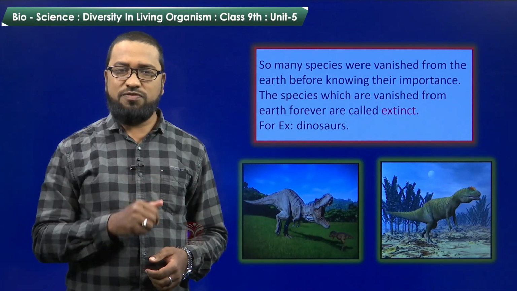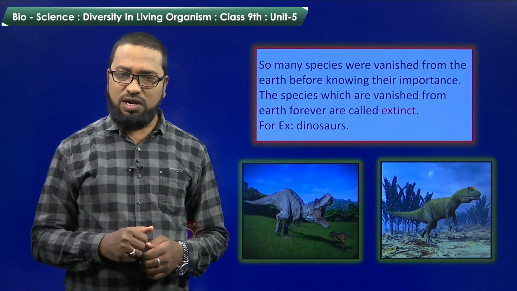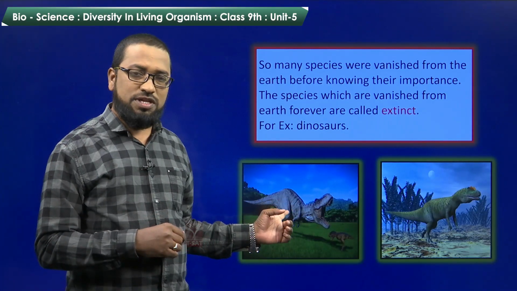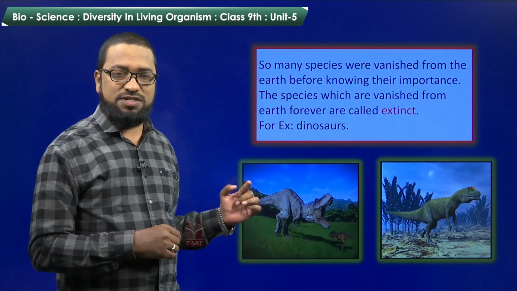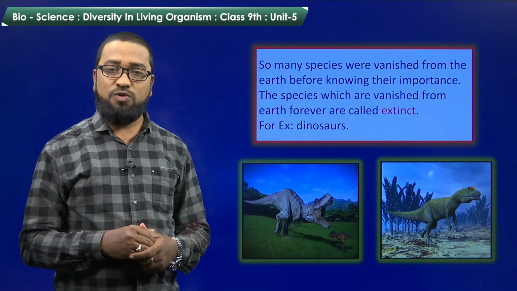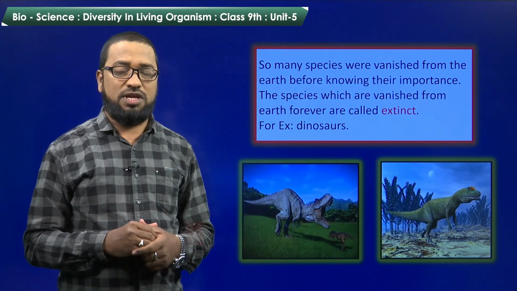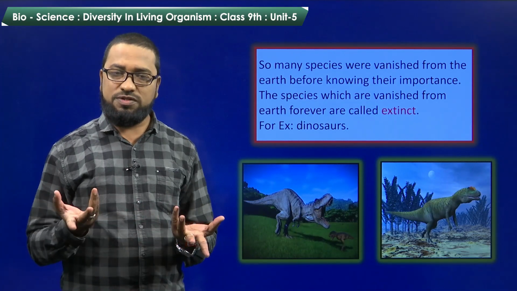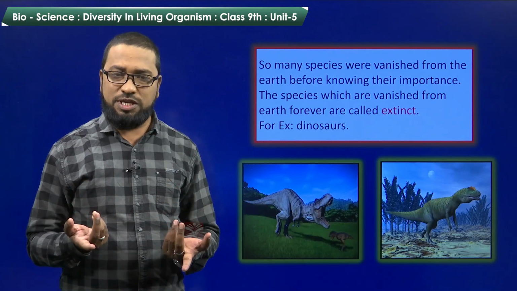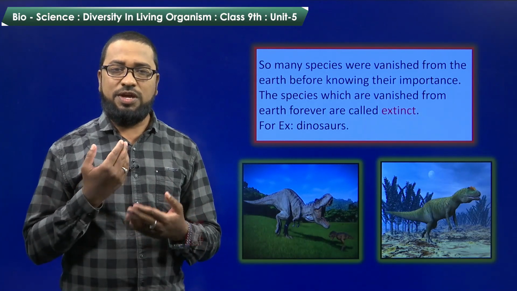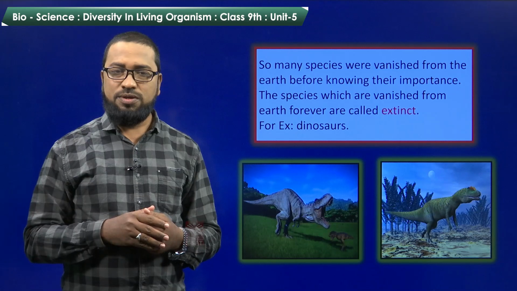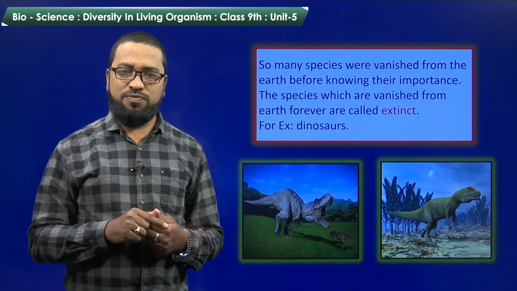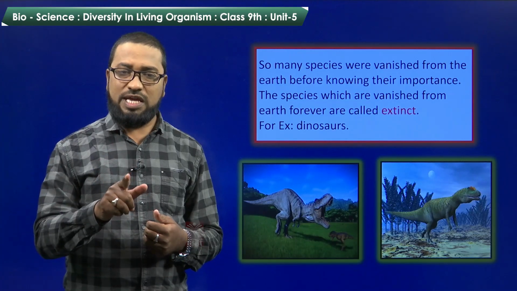The species which have vanished from the earth forever are called extinct species. Here, what is this image? This is nothing but dinosaurs. Dinosaurs were found once upon a time on the land, on the earth planet. But now there is no dinosaur. Why? What happened to these animals? They have completely vanished from the earth. So, due to the damage to the biodiversity, a valuable species has been lost.